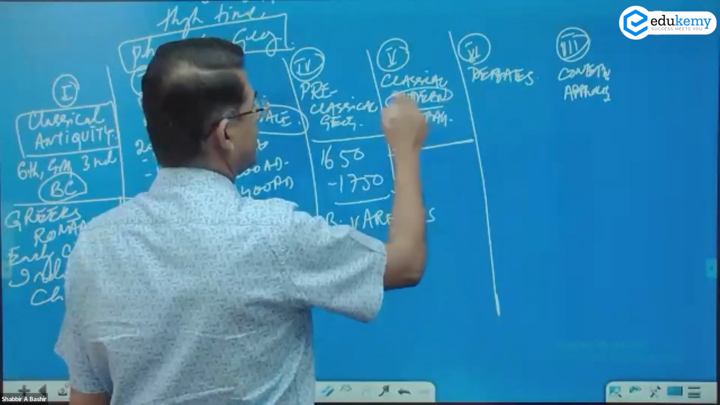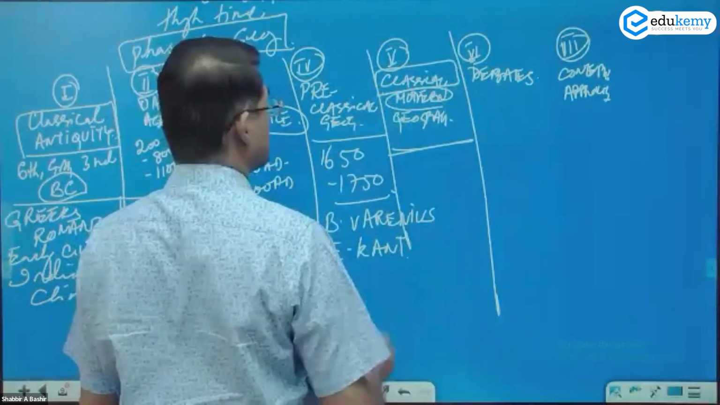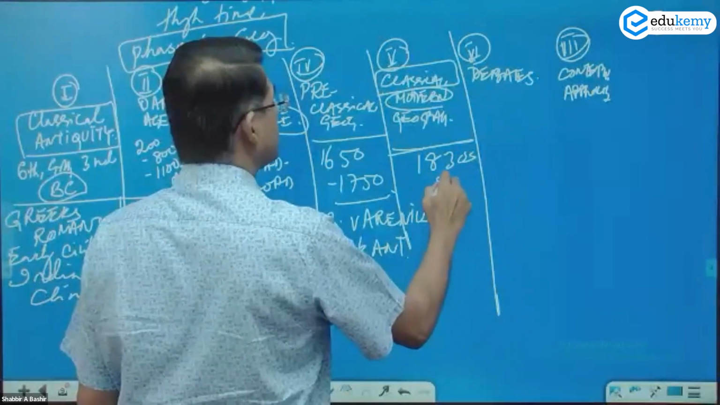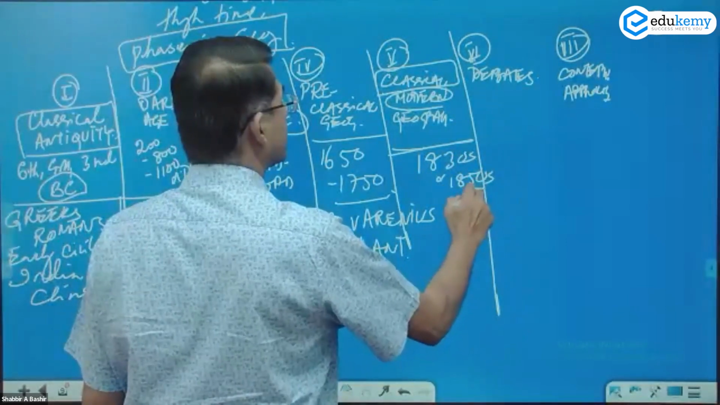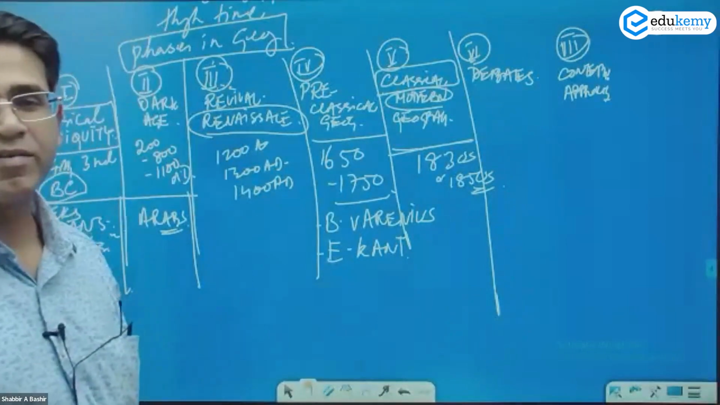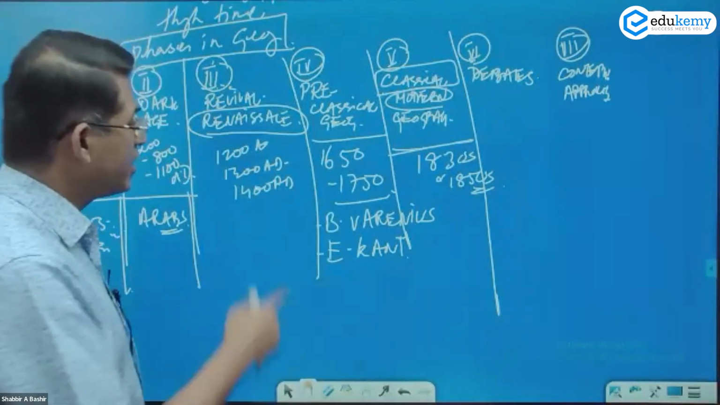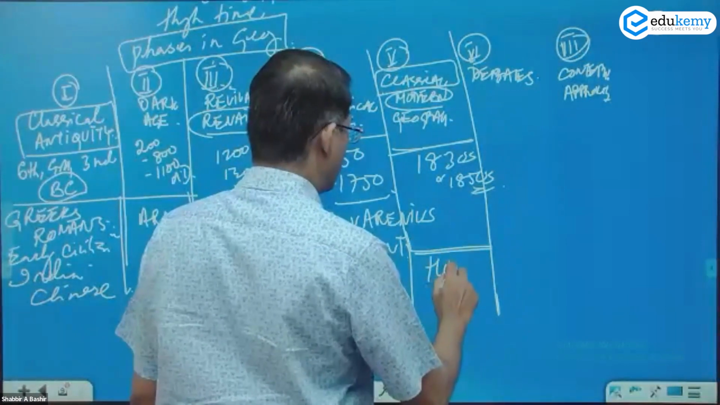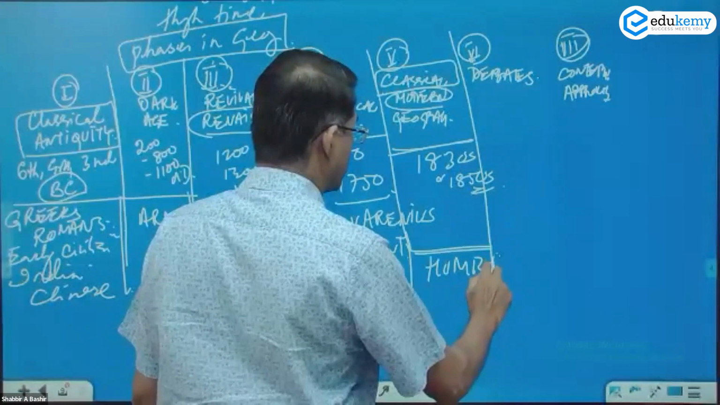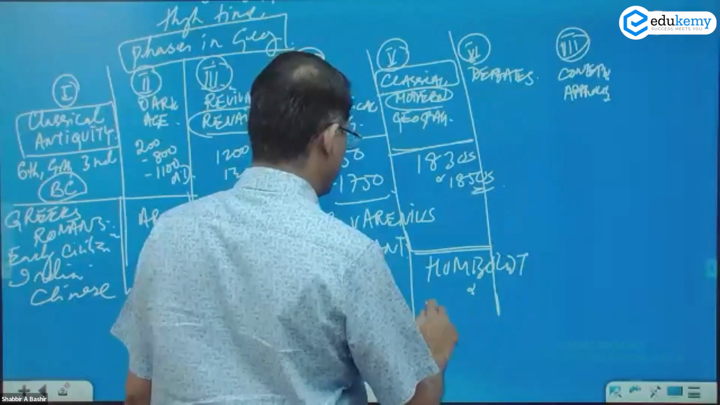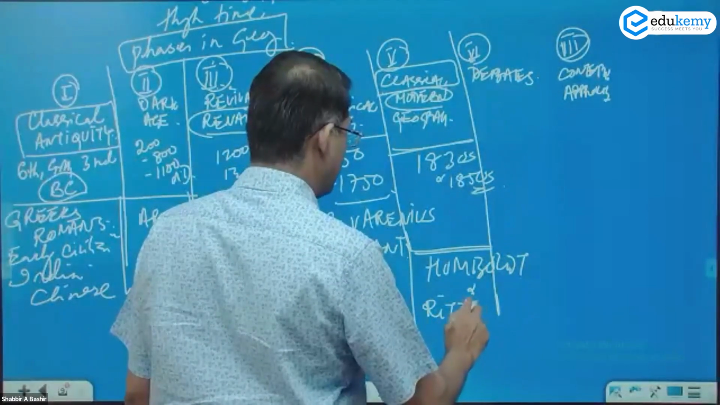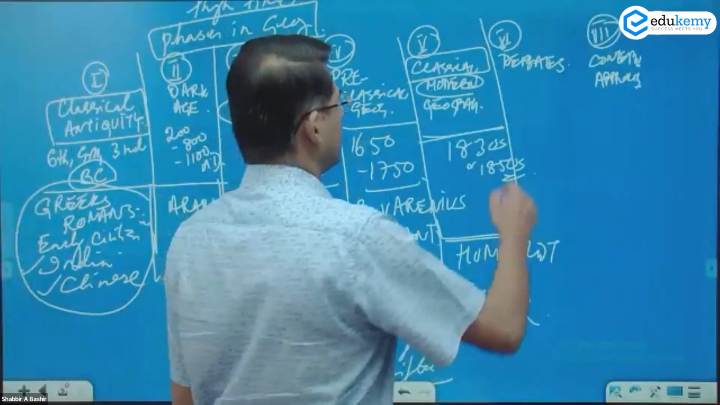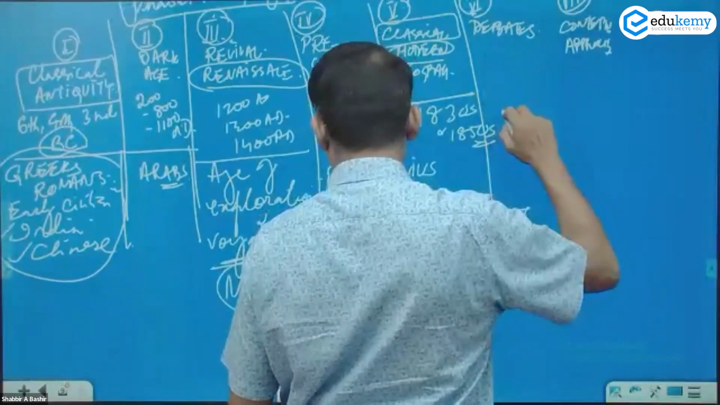This is the modern phase, the classical phase. This is the time of 1830s and 1850s. That is the phase. Okay. And in this phase, we have two scholars here, both German, Humboldt and Ritter, Karl Ritter.